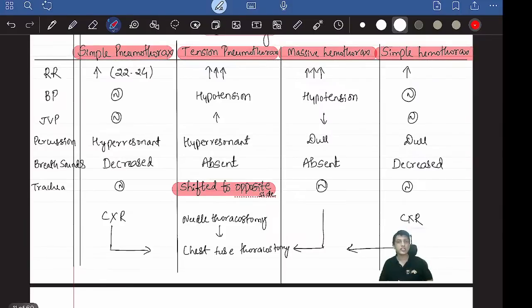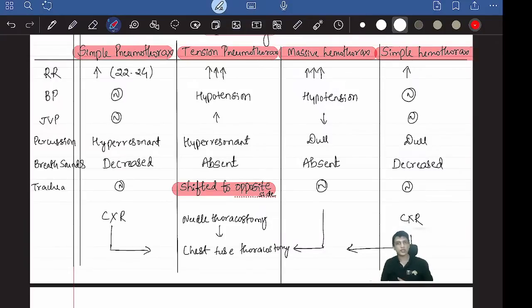If you suspect simple pneumothorax, what do you do? To confirm, you get a chest X-ray. In that, a patch will be seen, and you confirm simple pneumothorax. When you suspect tension pneumothorax clinically, no test, no chest X-ray, nothing. It's life-threatening, we discussed, no? If it's a tension pneumothorax or open pneumothorax, it's immediately life-threatening. So what you have to do is immediately put a needle, in the 5th intercostal space. We'll discuss that later. All the air will be passed out, so there will be relief inside. That's the initial treatment for tension pneumothorax.